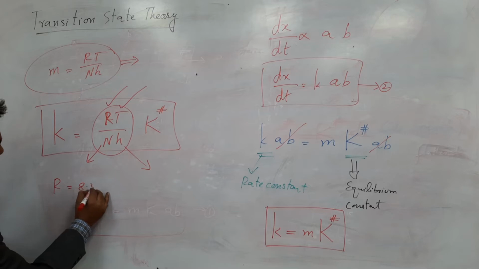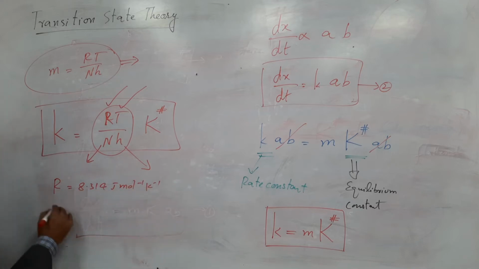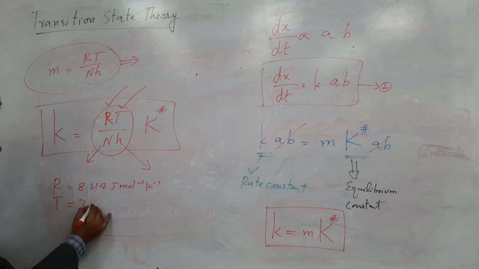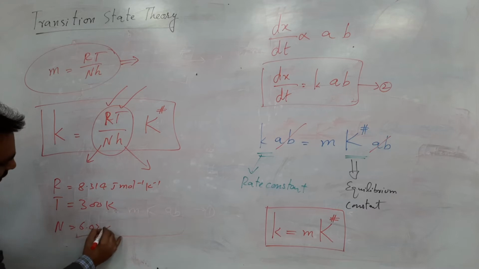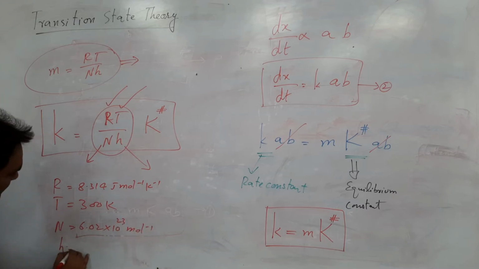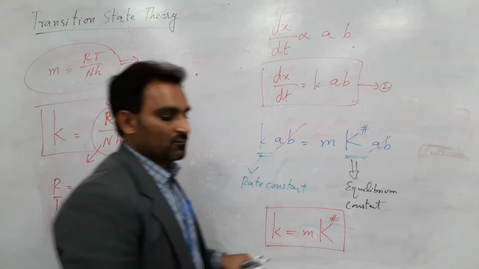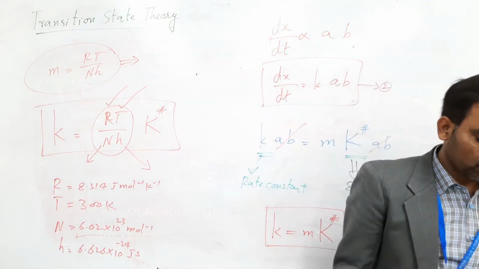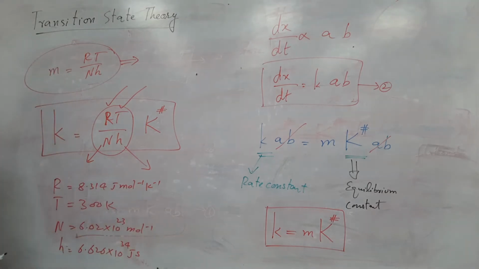R is 8.314 joule per mole per Kelvin, T is 300 Kelvin, N is 6.02 times 10 to the power 23 per mole, and h is 6.626 times 10 to the power minus 34 joule second.